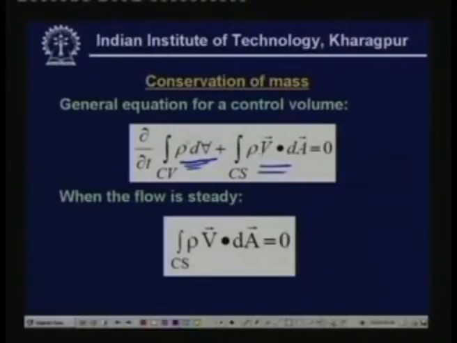In this equation, rho is the density, t is the time, and v is the velocity vector with reference to the control volume. Okay, and when the flow is steady, that means when the flow doesn't vary with time, this term will not be there. So this equation boils down to conservation of mass for a steady flow situation. So these equations are also known as continuity equations. So basically for steady flows we will be having this kind of an equation.